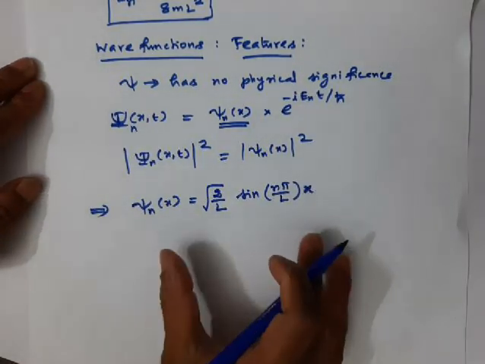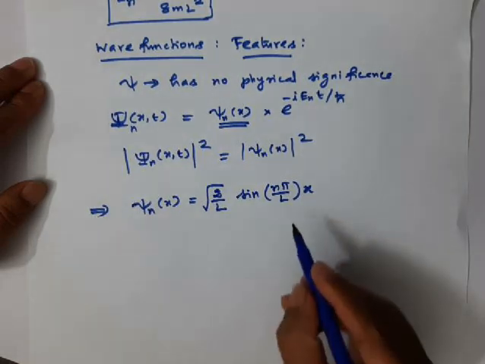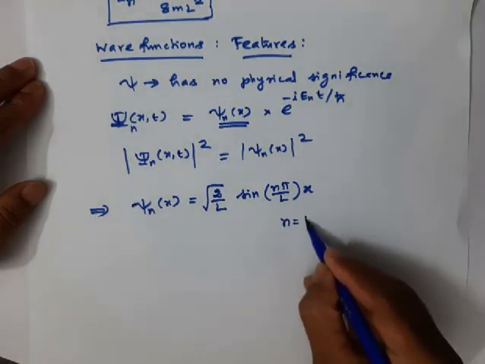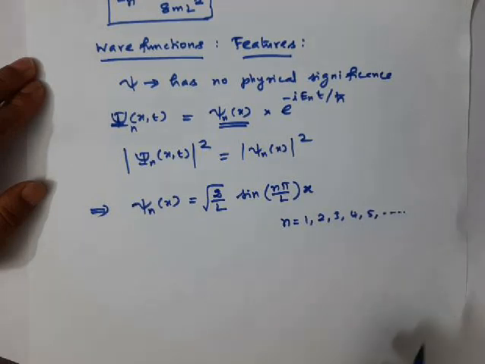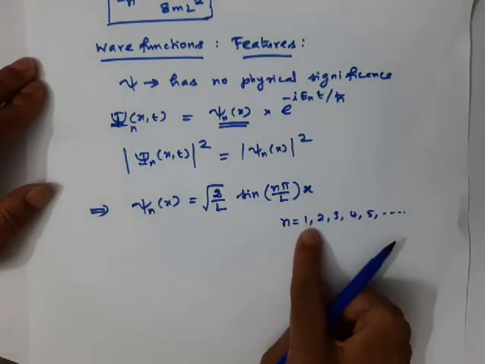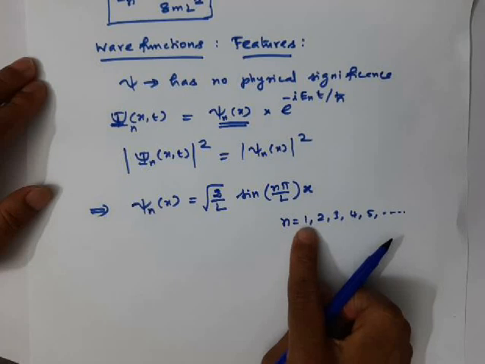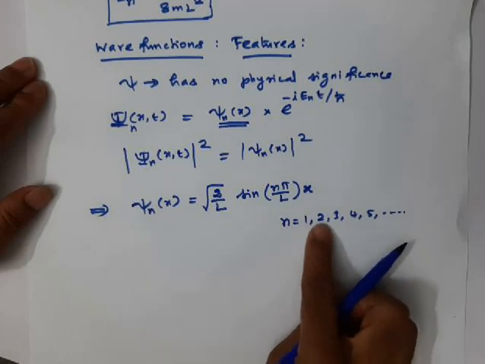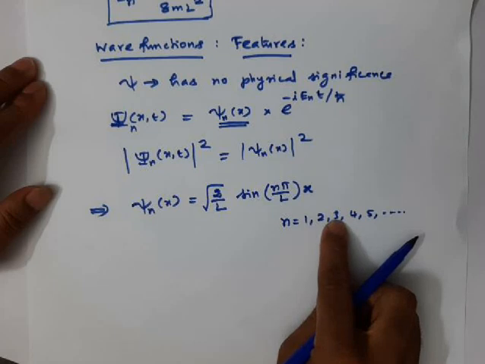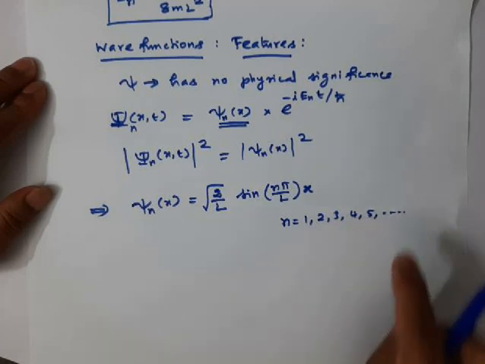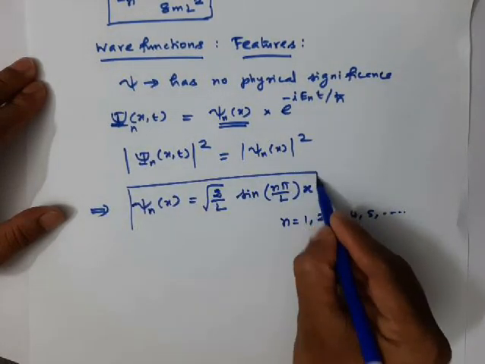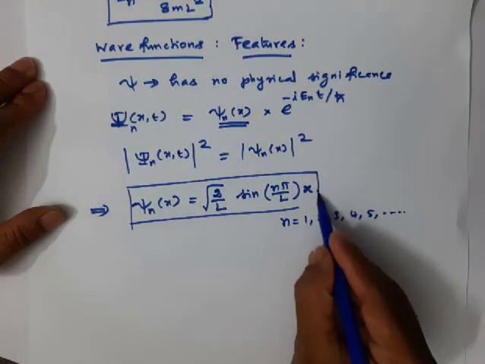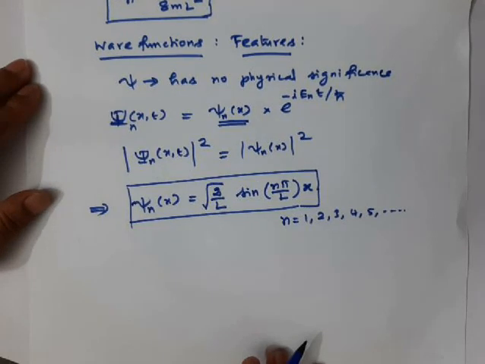This is the wave function formula where n can take values 1, 2, 3, 4, 5, etc. N equal to 1 means the ground state, n equal to 2 means the first excited state, n equal to 3 the second excited state, and so on.